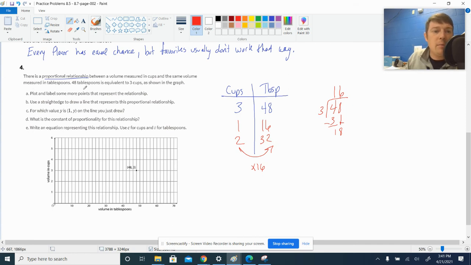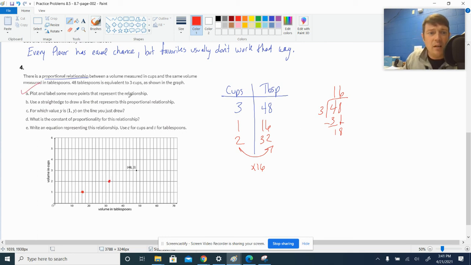All right. Plot and label some more points that represent the relationship. Well, good thing I did that because I need to plot some more. They already got 48 and 3 on there. Let's put 1 and 16. That bad boy needs to go on there. 2 and 32, and the 32's on this axis, so 32 would be right there. I could plot more, but it said to do 2.